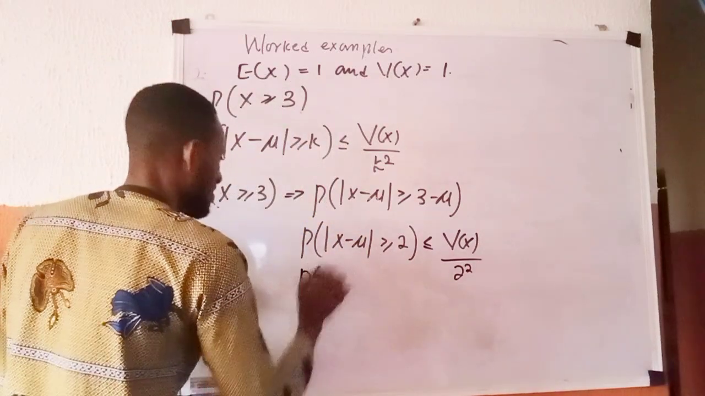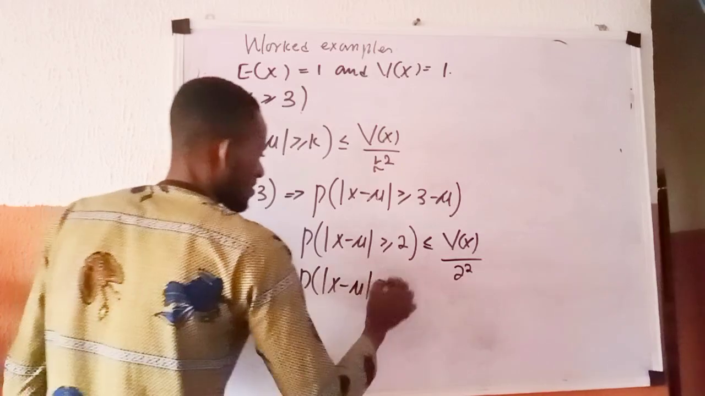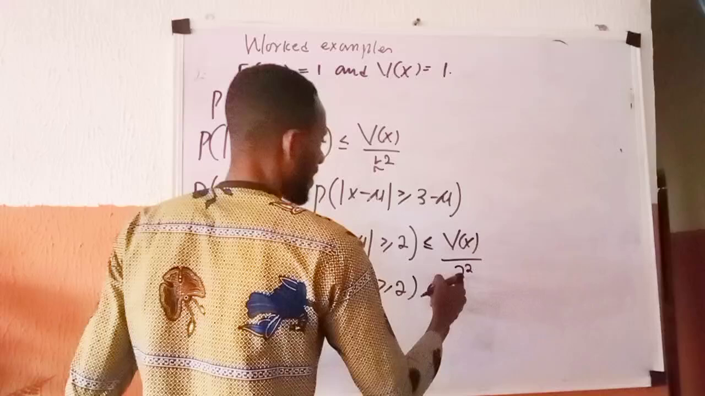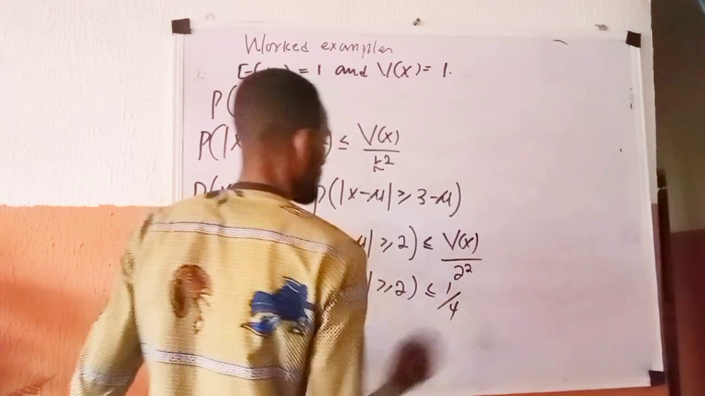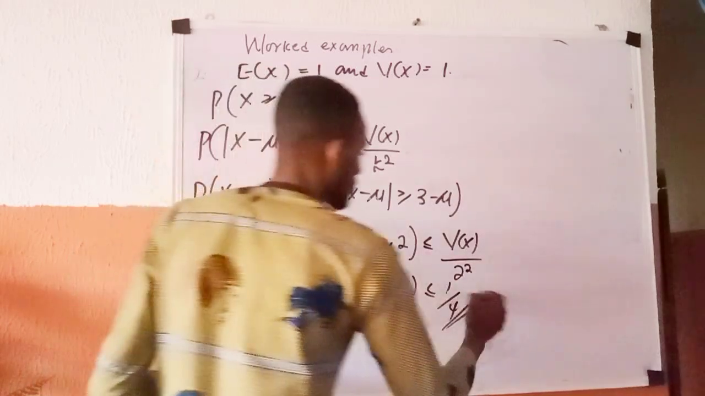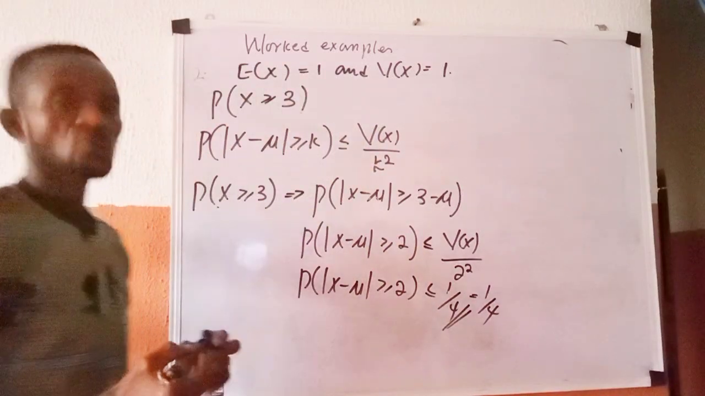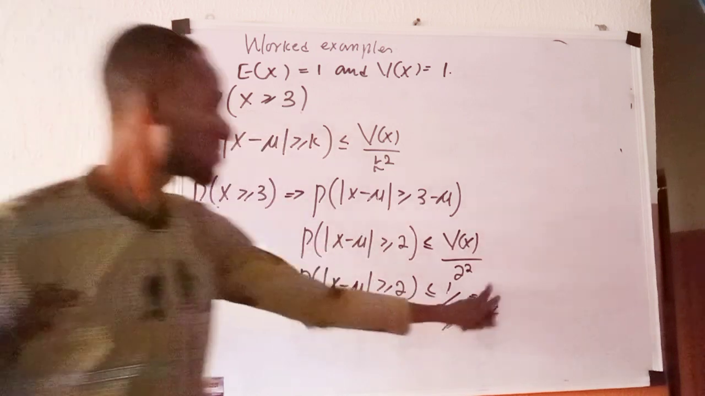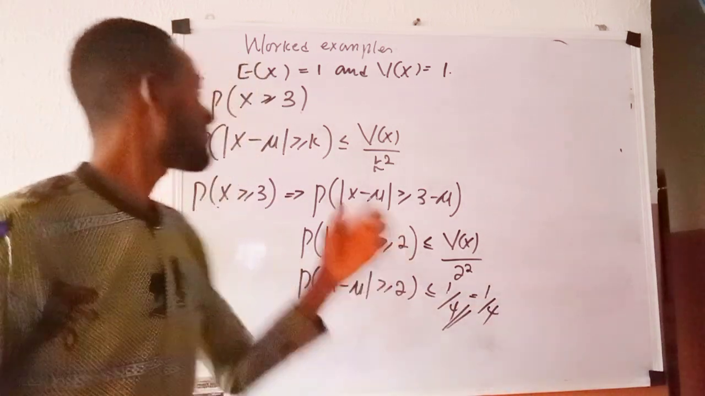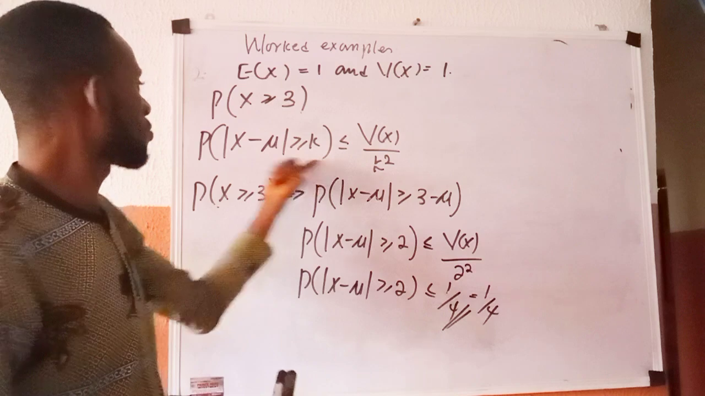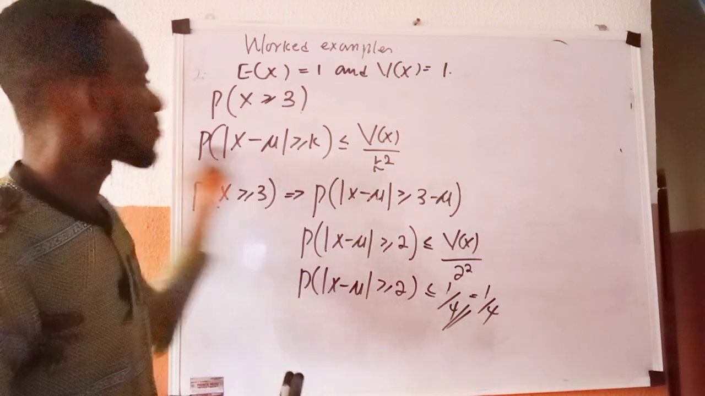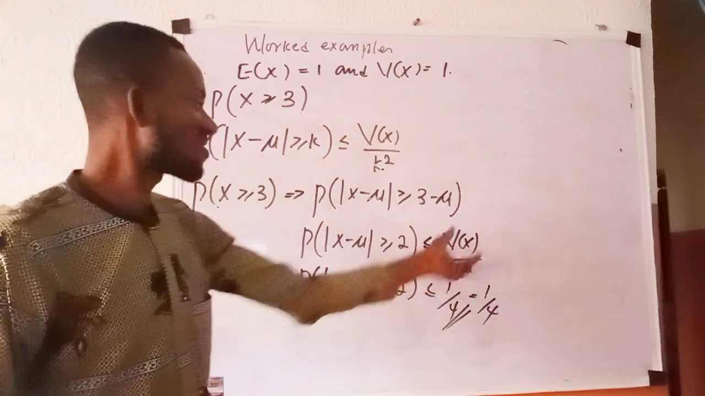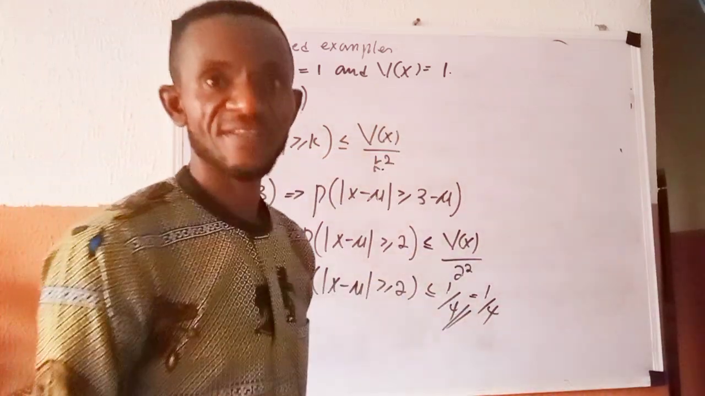So this becomes P of the absolute value of x minus mu greater than or equals 2, less than or equals var of x, which is 1, all over 2 raised to power 2, which is 4. So that equals 1 over 4. So the Chebyshev upper bound probability of this is 1 over 4. First of all, pick this, transform it to look like what you have here. Once it looks like that, you bring in your right sign, and you arrive at that. Thank you very much.